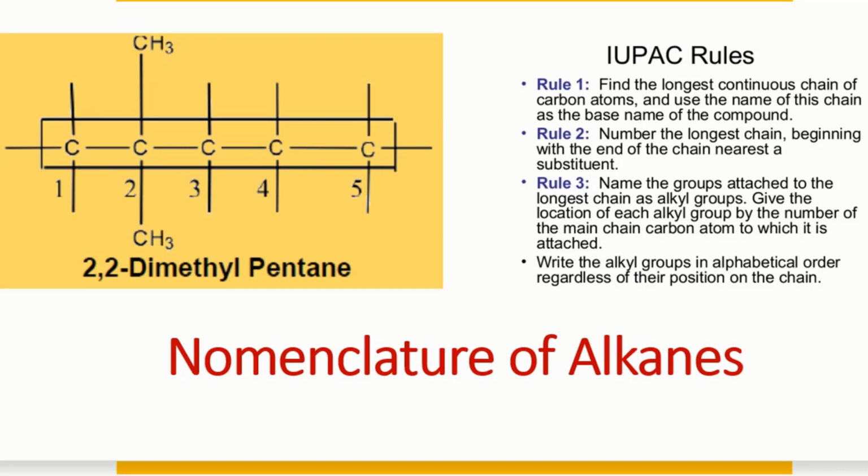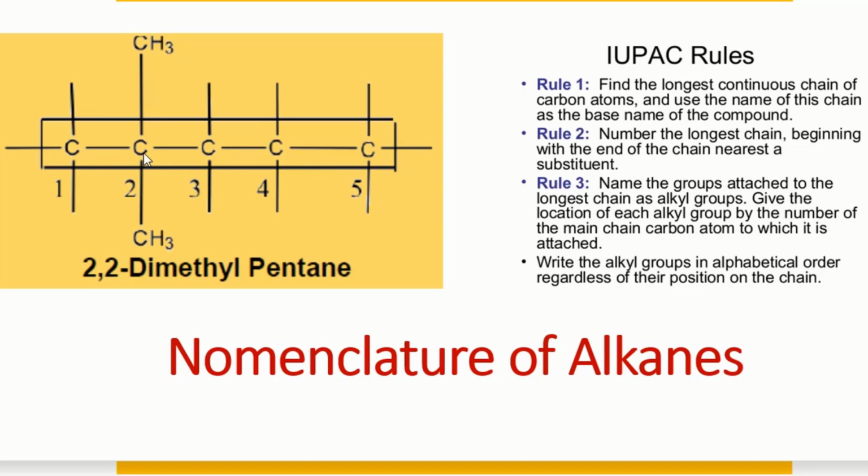So first rule, longest chain. Second rule, numbering. And the third, name the molecule. So first we will give the name of the branch with the mentioning the carbon number as well. And at the end we will say the parent name. So this is the 5 carbon chain. It means this is a pentane. And it has 2 branches. And both are the methyl. It means it has dimethyl pentane.